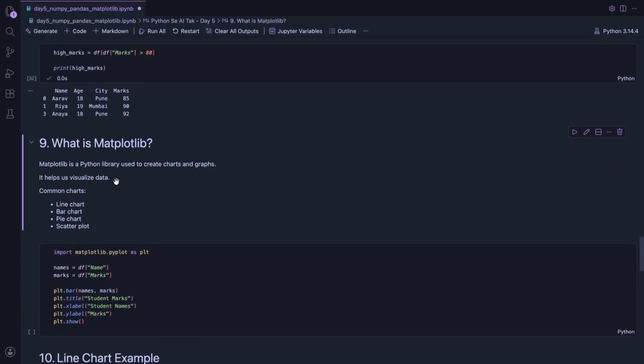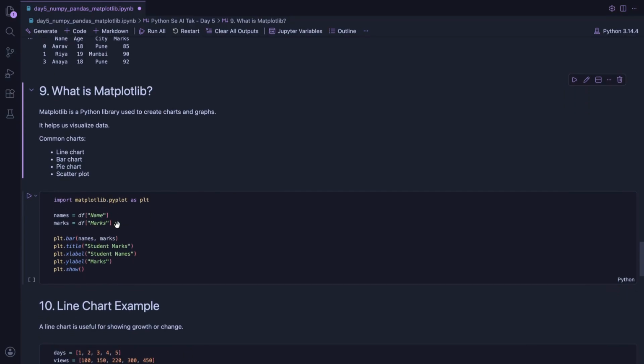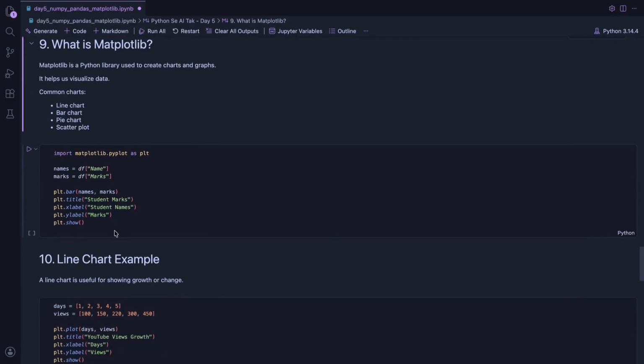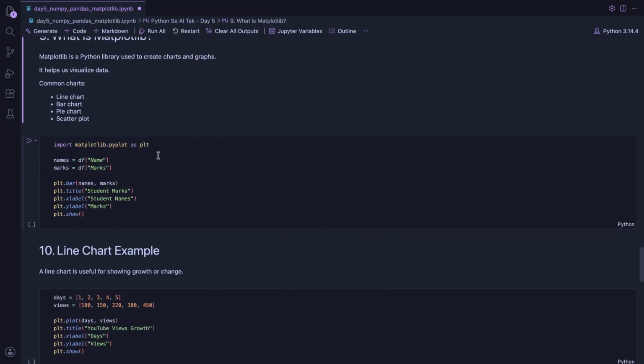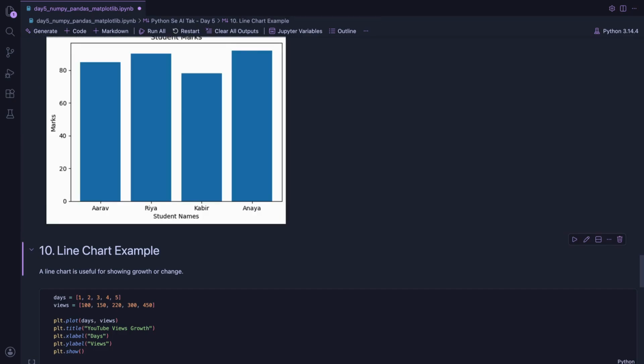Now let's move to Matplotlib. Matplotlib is used to create charts and graphs. Sometimes numbers are boring to read, but when we convert data into charts, it becomes easy to understand. This is called data visualization. In AI and data science, visualization is very important.